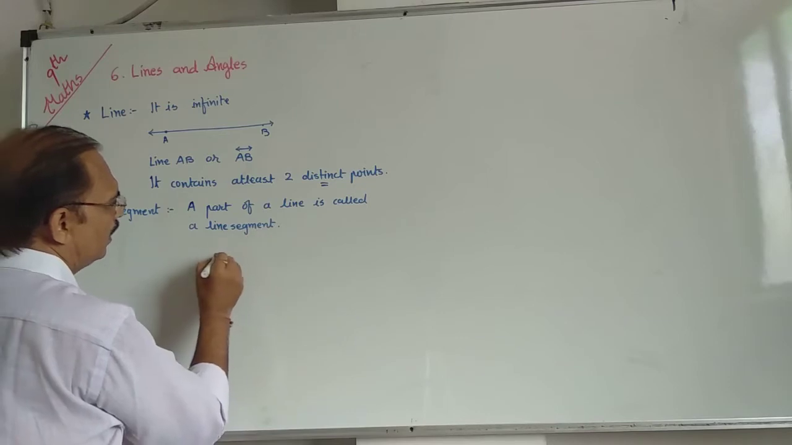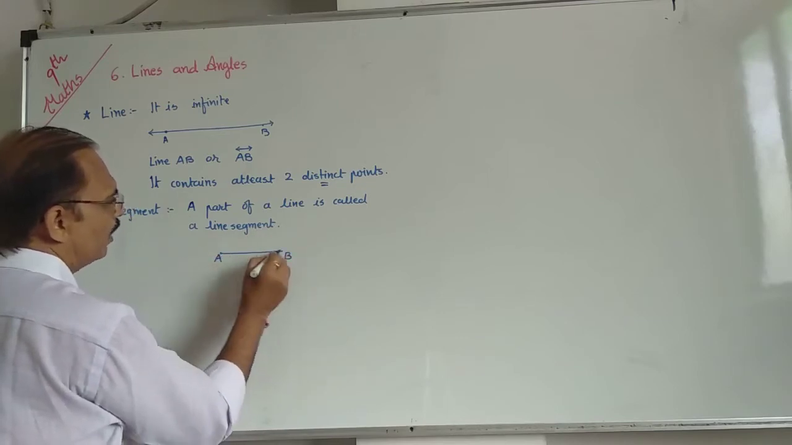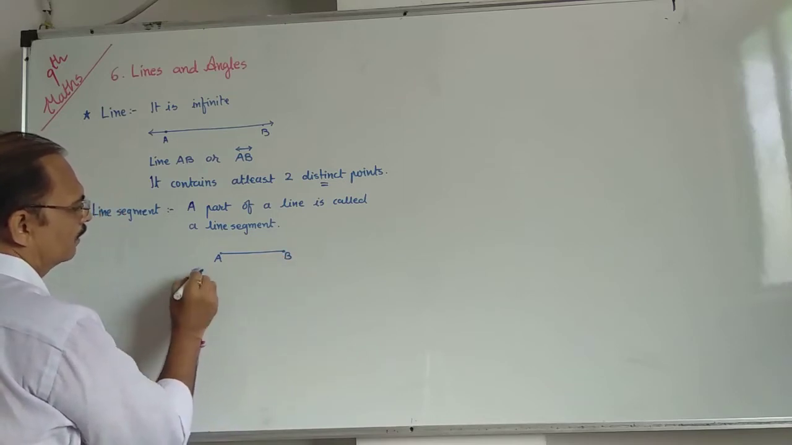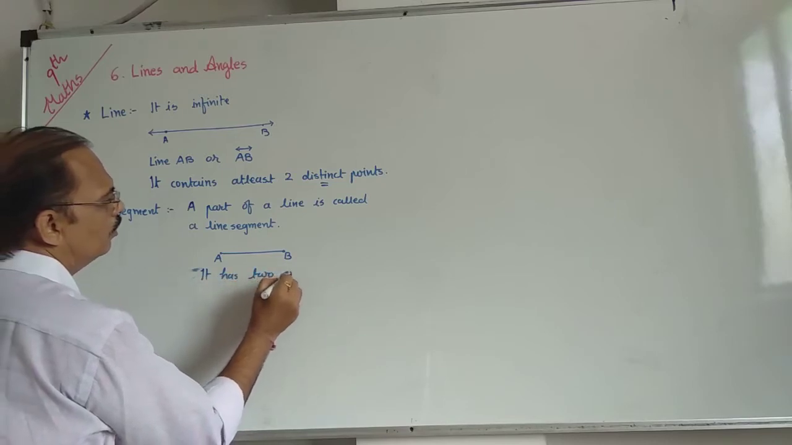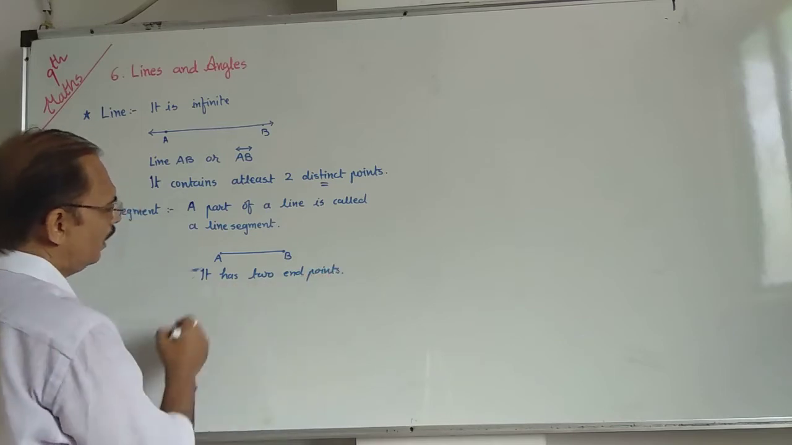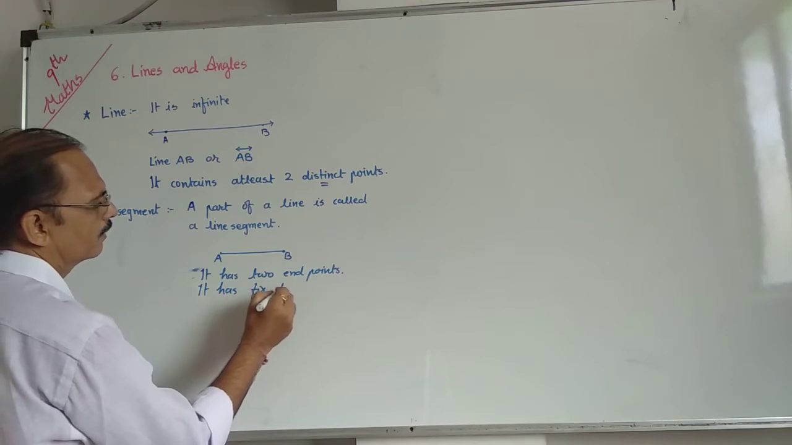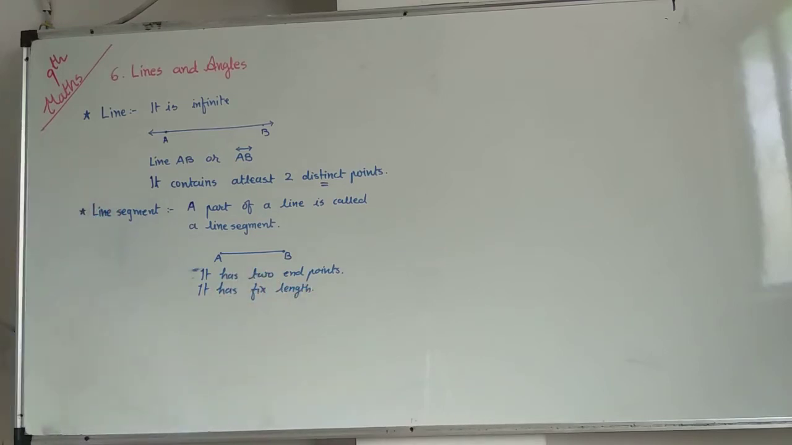Part of a line means you can draw like this. It has two end points. A line segment has two end points. Okay, it has a fixed length. Length is fixed. That is called a line segment.